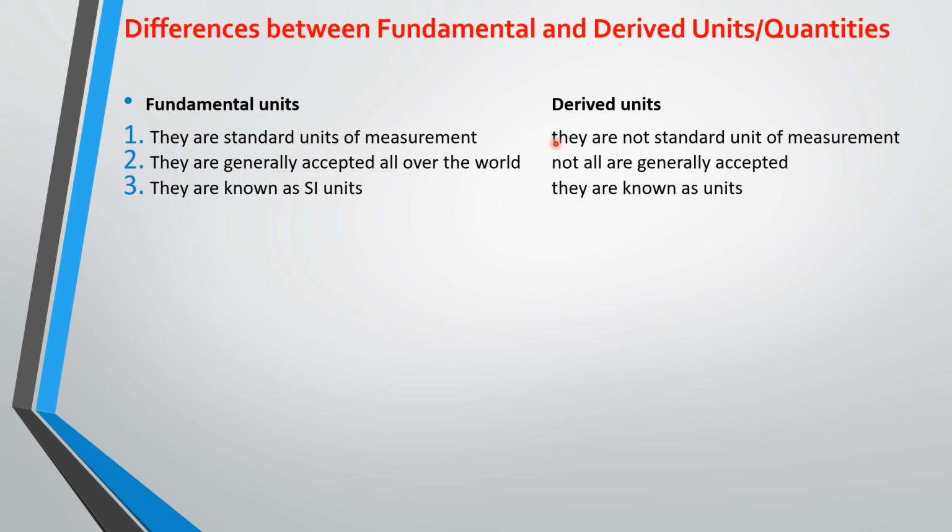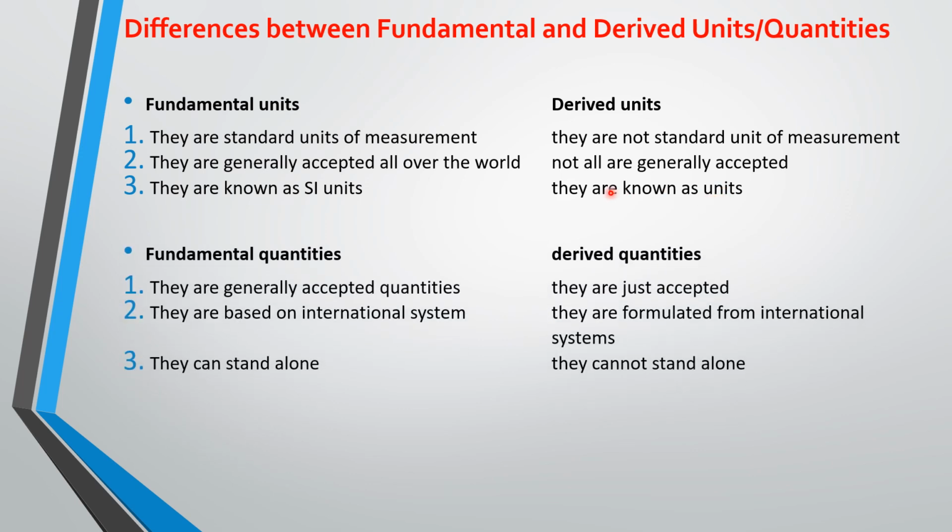But derived units are not standard units of measurement. Fundamental units are generally accepted all over the world, while not all derived units are generally accepted. Fundamental units are known as SI units, and derived units are not known as SI units.